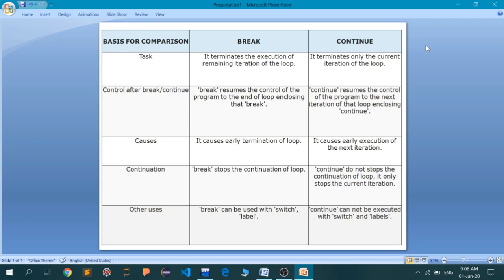Now in the break, as you can see, it has been written there, it terminates the execution of remaining iterations of the loop. Suppose you have a for loop and that for loop is destined to iterate for 10 passes. Now if you put a break statement anywhere in your code block, inside some condition, that is inside an if block, and the condition of that if block comes out to be true, then you will go inside the if block, and inside the if block you have written the keyword break.